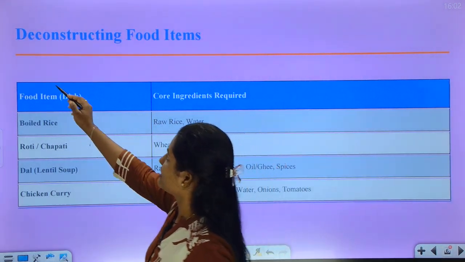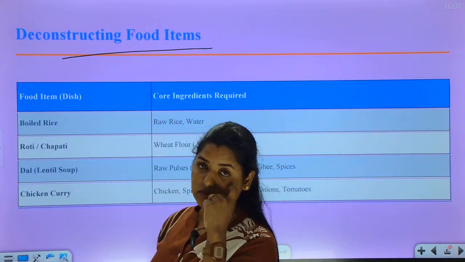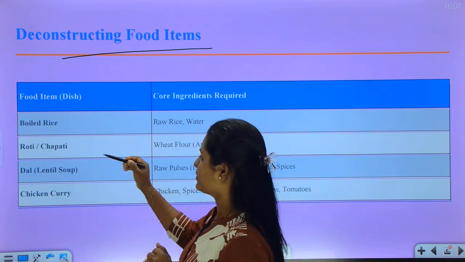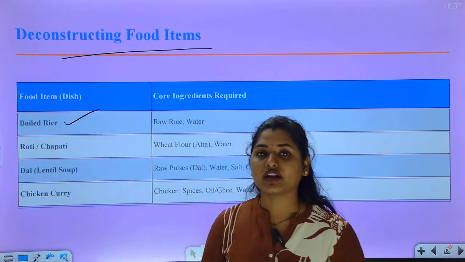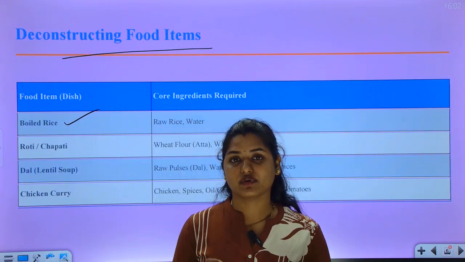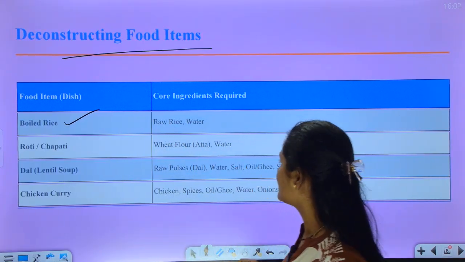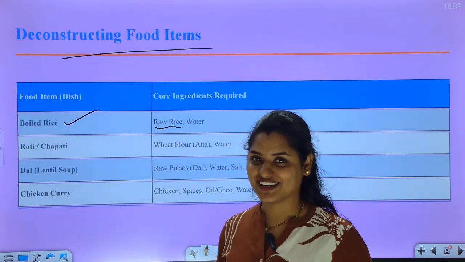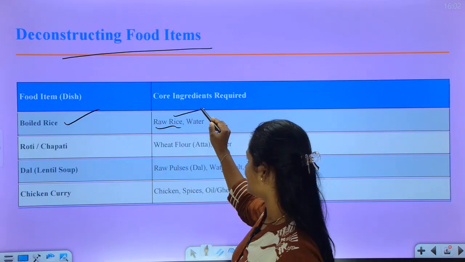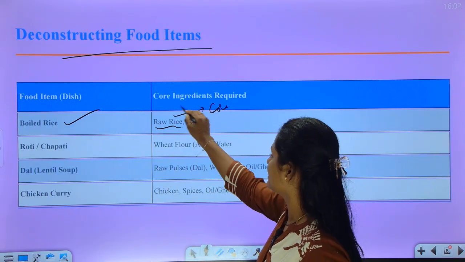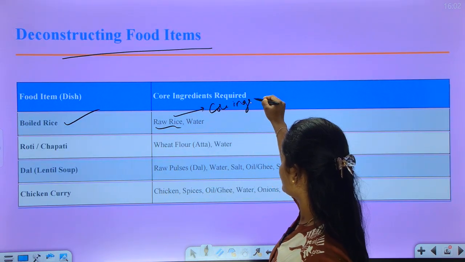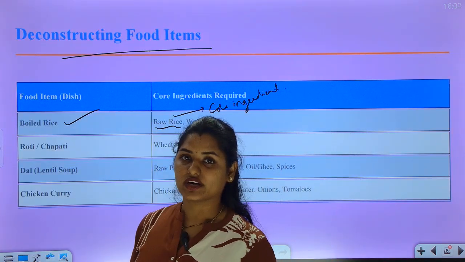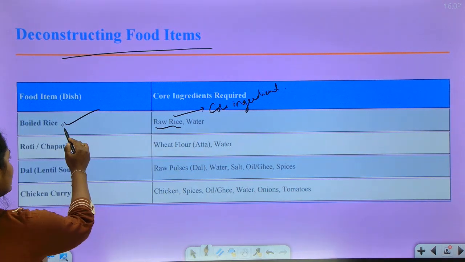Next, here we will deconstruct the food item. Constructing means building, deconstructing means separating. So here, boiled rice. What ingredients are required for boiled rice? The main ingredient is raw rice. Without rice, how will we get boiled rice? So rice is the important core ingredient. So raw rice plus water gives us boiled rice.